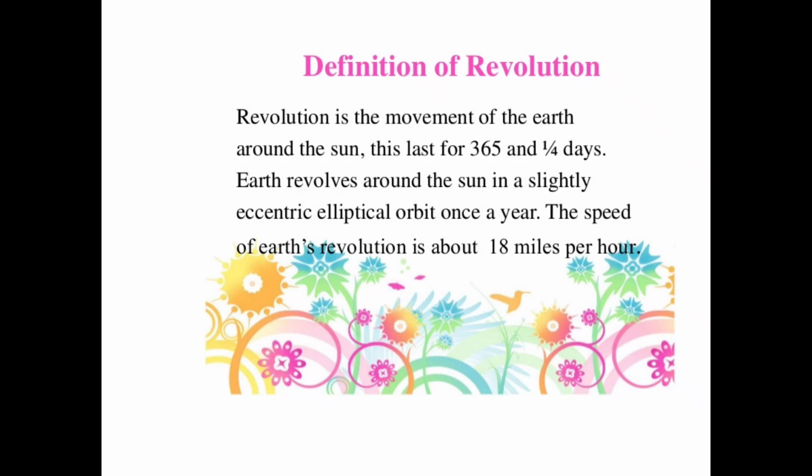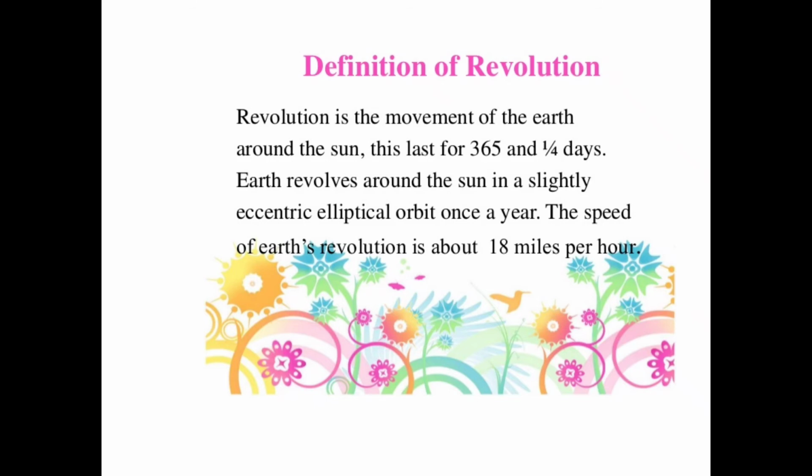Earth revolves around the Sun in a slightly eccentric elliptical orbit once a year. The speed of the Earth's revolution is about 18 miles per hour. All planets revolve around the Sun in the anti-clockwise direction. Each planet revolves in its own slightly elliptical path called an orbit. That path is what we call an orbit. An ellipse looks like an elongated circle.